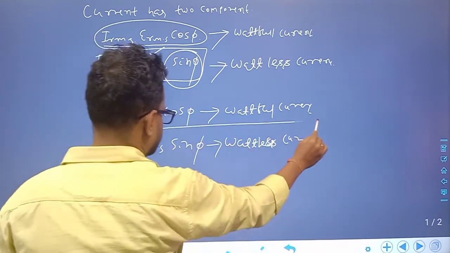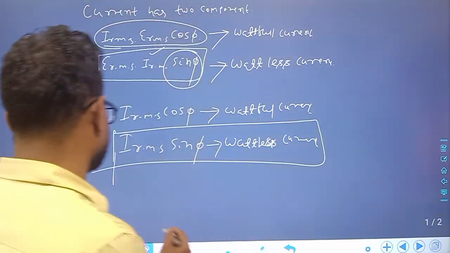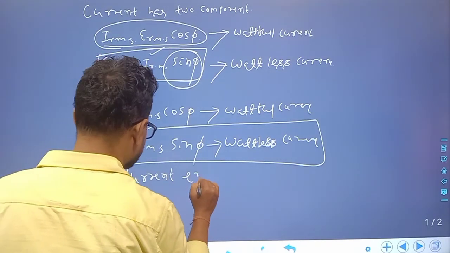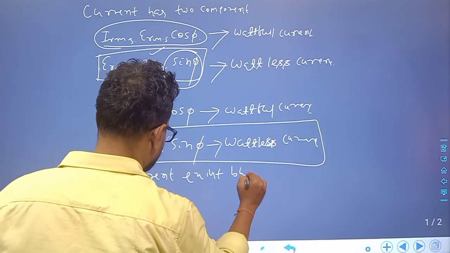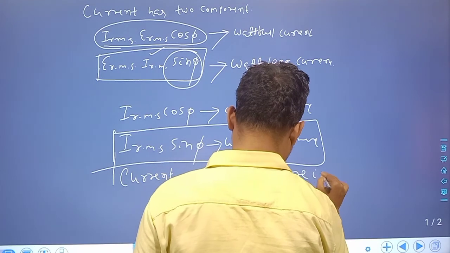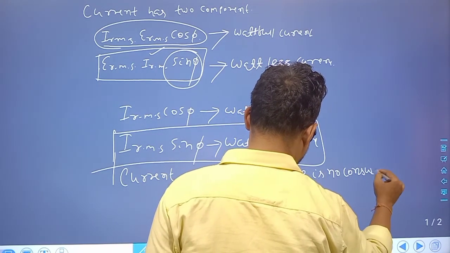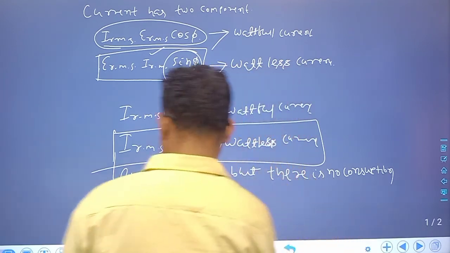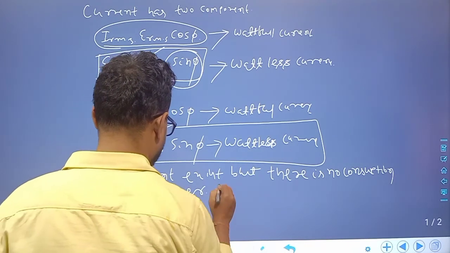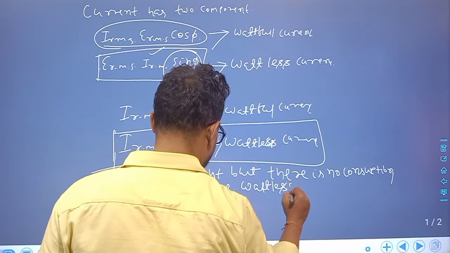Okay, the current exists, but there is no consumption of power. So that is called wattless current.